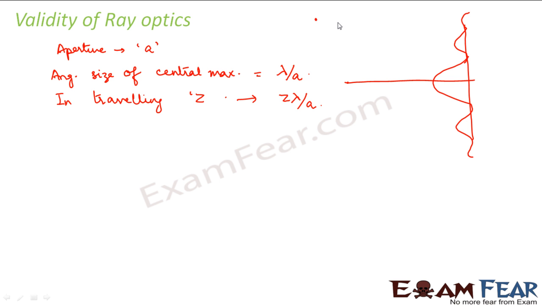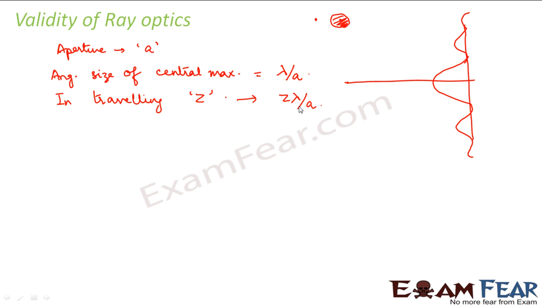Something which was supposed to be a point now became a spot. That means there was some spread which occurred. For that spread to occur, light waves traveled a distance Z, so the spread would be Z lambda by a.